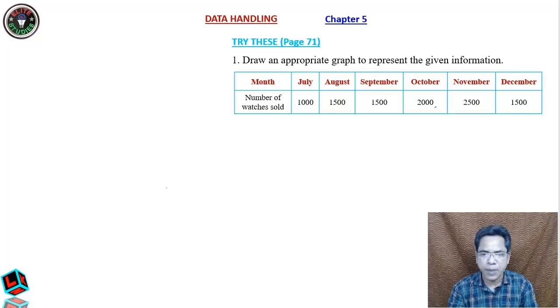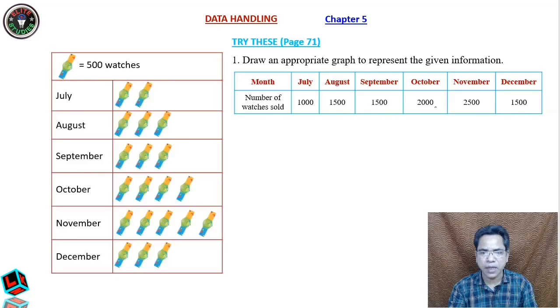So if it is a pictograph, see how it looks. Now this is the pictograph. This is the symbol. Each watch shows 500 watches, isn't it? So now it is how much? 1,000. So in July there will be 2 watches, isn't it? Now in the month of September, how many were? Again it is 1500. So again you see there are 3 watches.